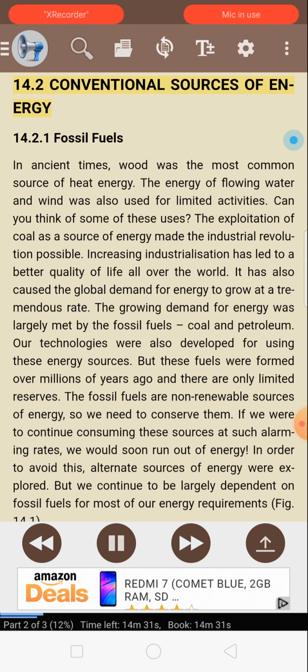14.2 Conventional sources of energy. 14.2.1 Fossil fuels. In ancient times, wood was the most common source of heat energy. The energy of flowing water and wind was also used for limited activities. Can you think of some of these uses? The exploitation of coal as a source of energy made the Industrial Revolution possible.